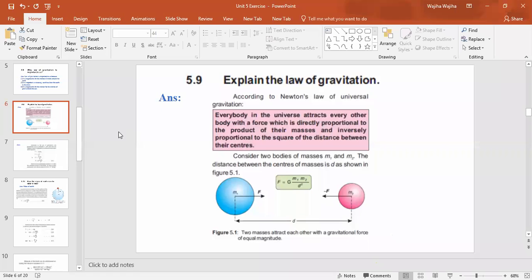All of you open page number 107. This is the law of gravitation. You have to mark from here according to Newton's law of universal gravitation. This is also written in the slide if you have any confusion. Then you also have to write the law and make the diagram as well. Now come to page number 108.